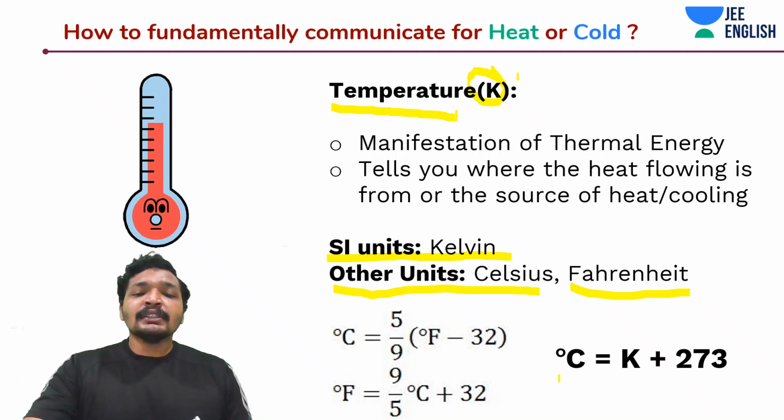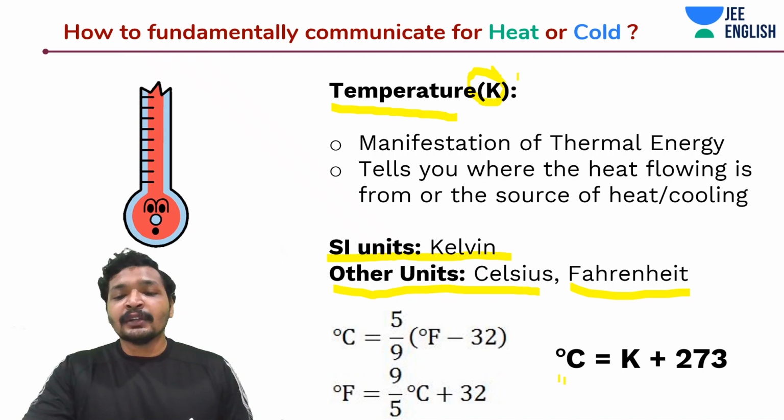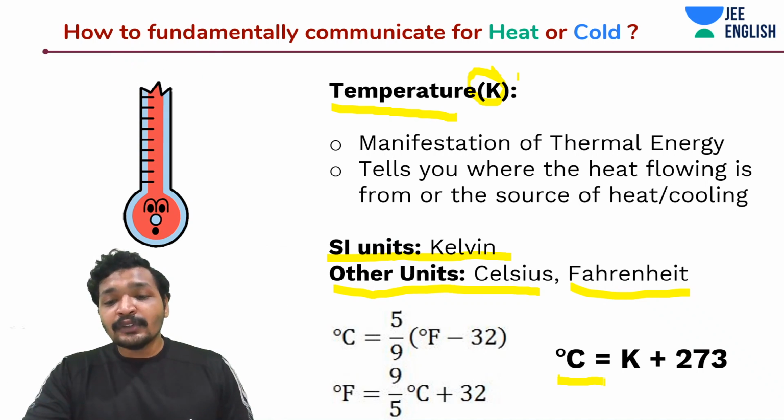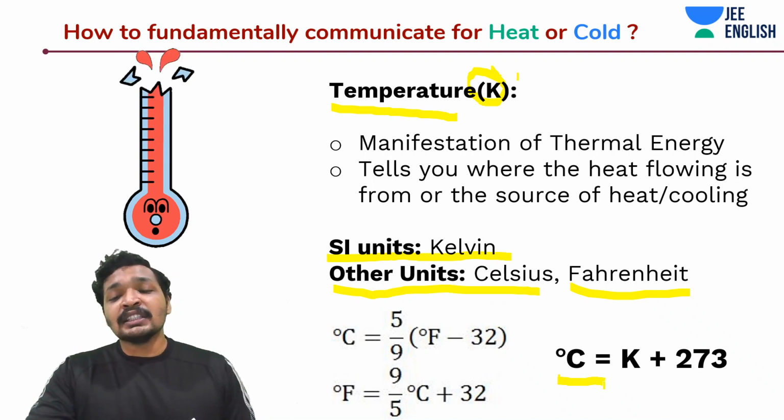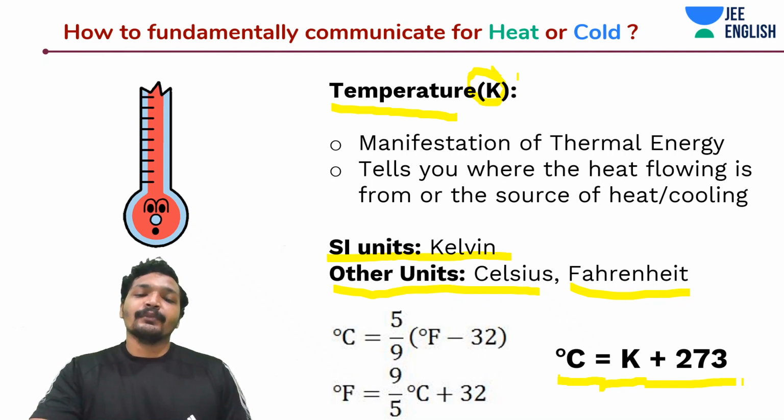And how do I convert Kelvin to Celsius, or Celsius to Kelvin? You basically should remember Kelvin is the least value, and it has something known as absolute zero, and Celsius is equal to Kelvin plus 273.